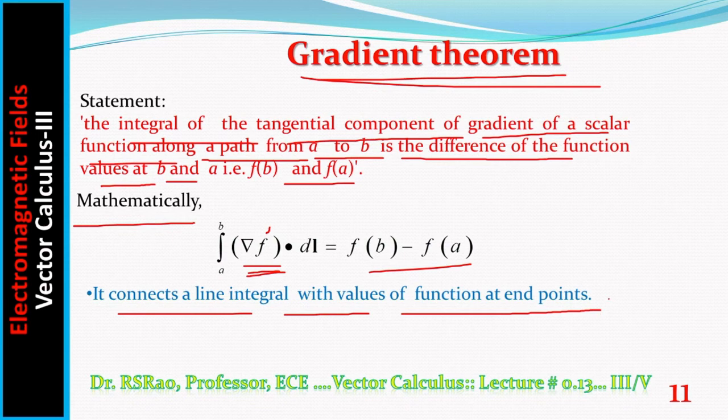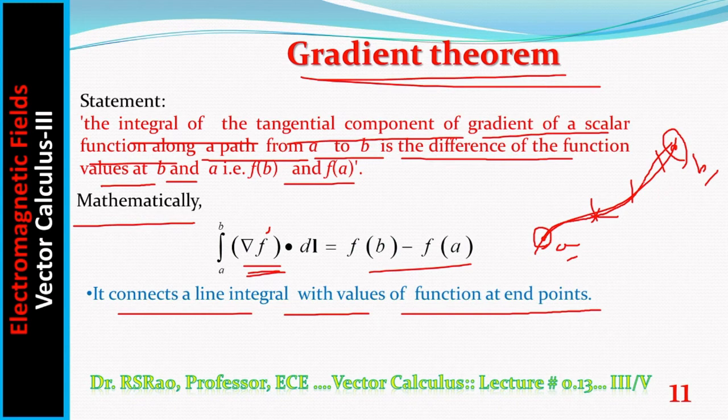So what does it mean? Physical meaning is quite important, because we are dealing with mathematics in electromagnetics with an underlying meaning. Let us suppose there is a path like this, and a function is also there. Now consider two points A and B. If you perform the integration of grad f dot dl from a to b, the value of this integral depends upon f(b) and f(a), the function values at a and at b. It means the function can have any value in between.